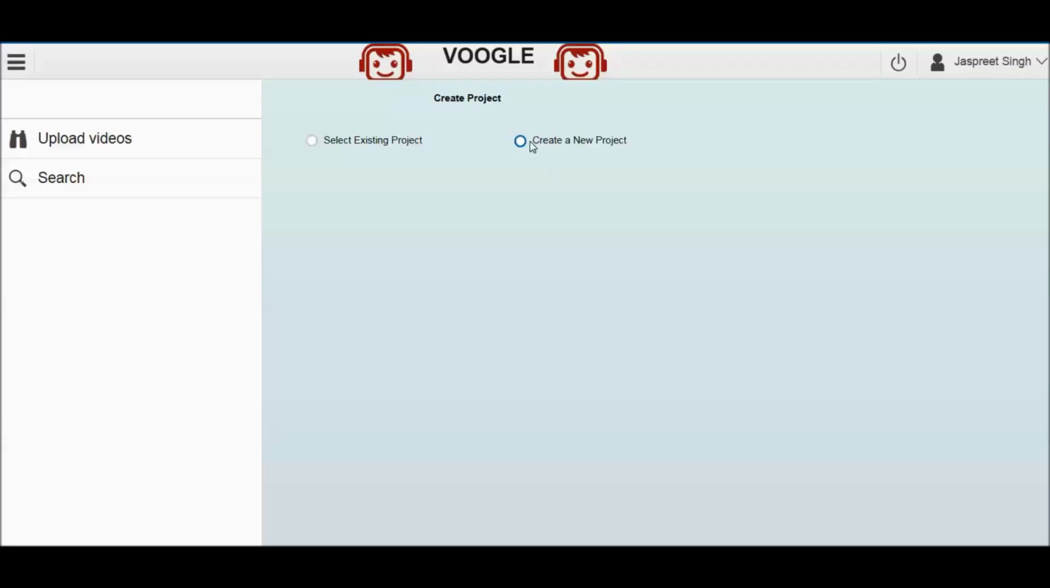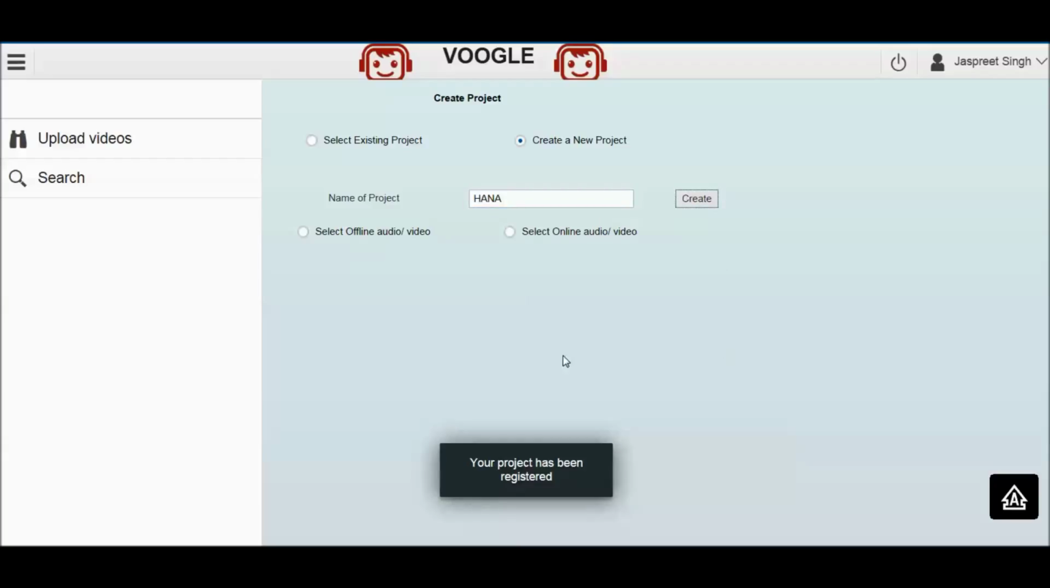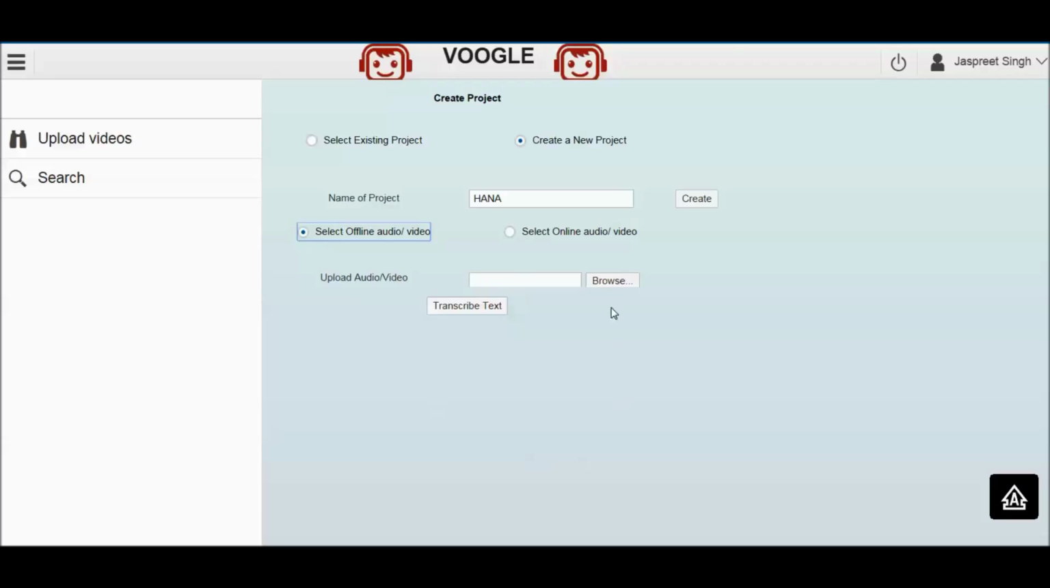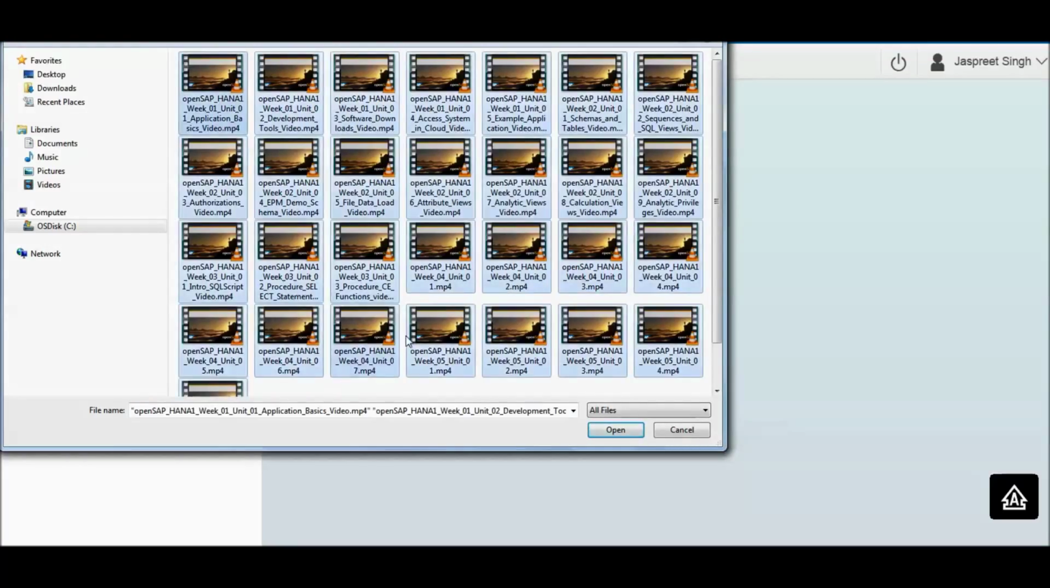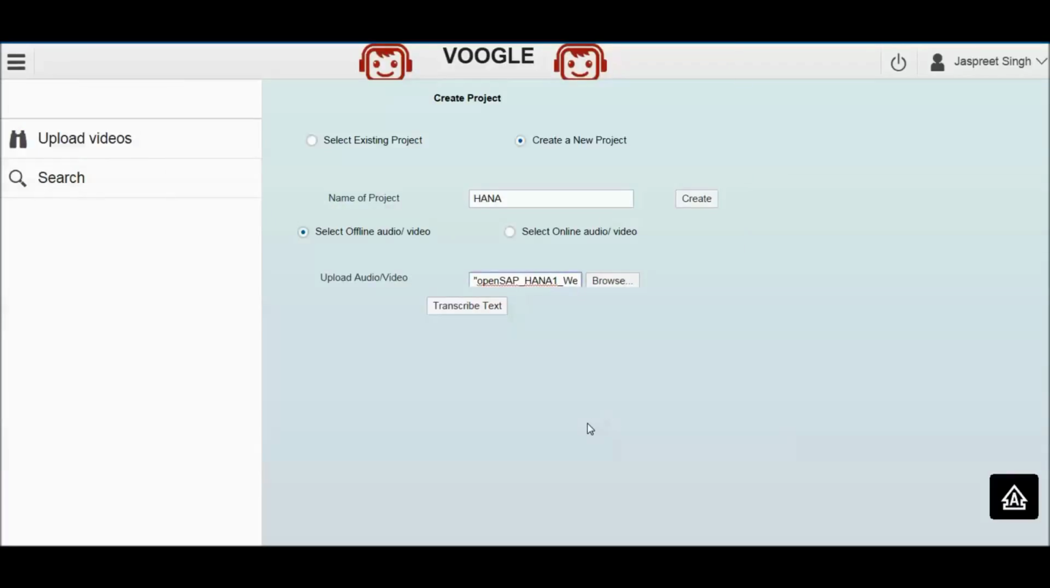So we'll create a new project for you since you don't want to be searching content outside your videos. Since your content is related to HANA, we'll name the project HANA, and all your content is offline. So we'll select the offline radio button, browse the video files. We'll select the video files. Now, as we press the transcribe button, all the video files will be converted into text files using our Java application which will run in the background.